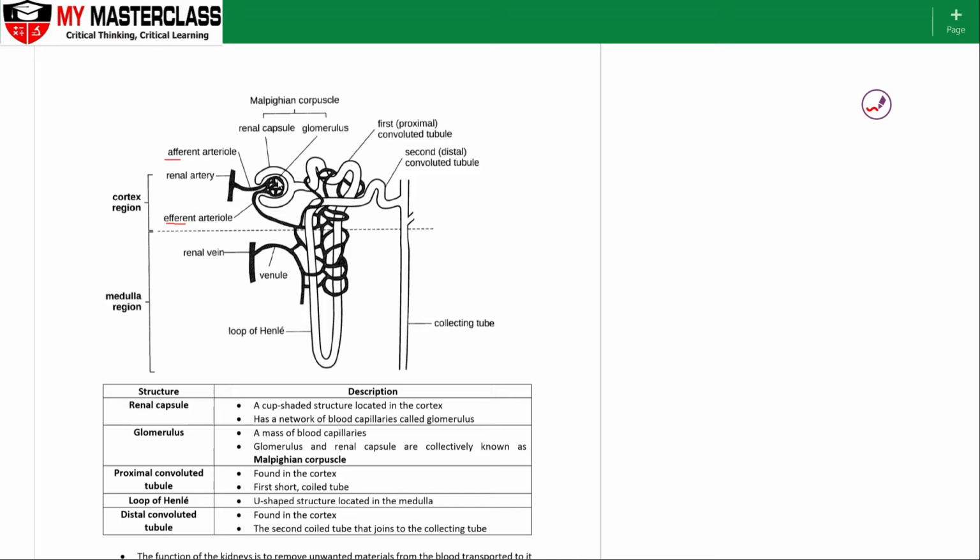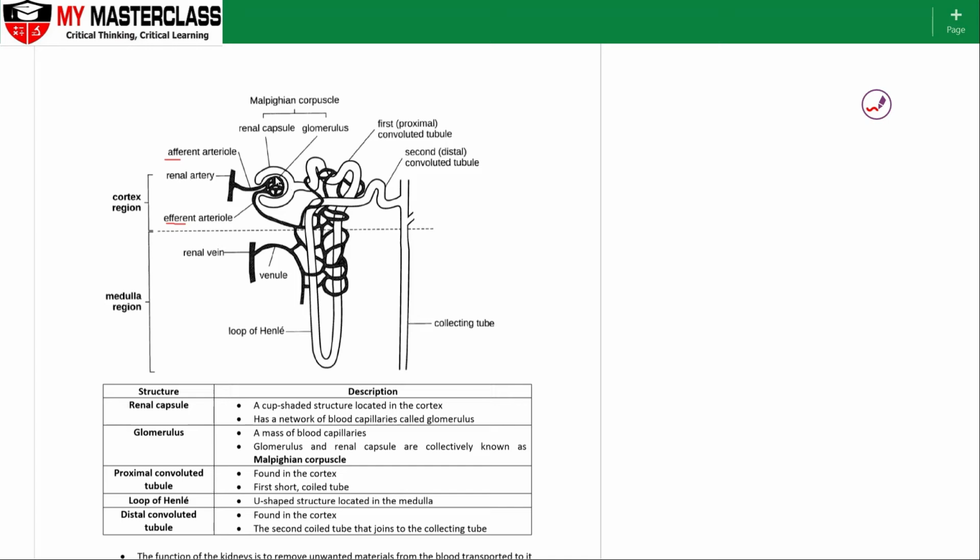Okay, so we have got the glomerulus here. The basement of it, the bottom, I have got extremely tiny pores which only allow very small substances such as your glucose, nitrogenous waste, urea, some amino acids, etc. to pass through. The larger substances like plasma protein, white blood cells, they won't be able to pass through as well.